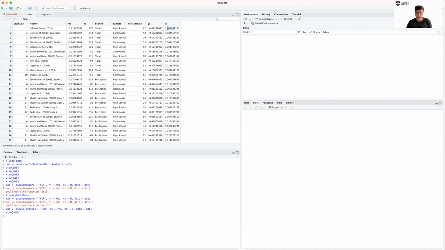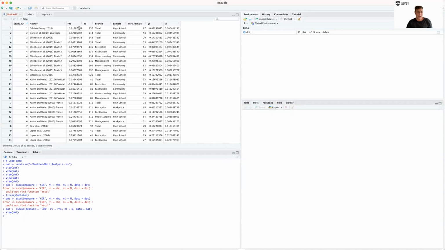How we calculate the variance is basically 1 over n, the inverse sample size. It's not exactly that, I could show you the exact formula. It's slightly weighted by the effect size, but it's going to be very, very close to 1 divided by the sample size. So smaller sample sizes have bigger variance. You should see a correlation between those.